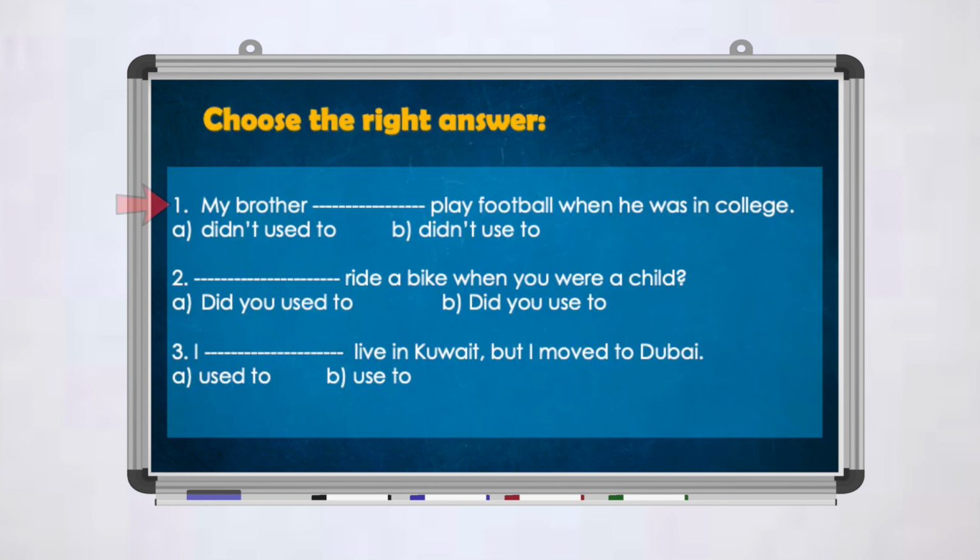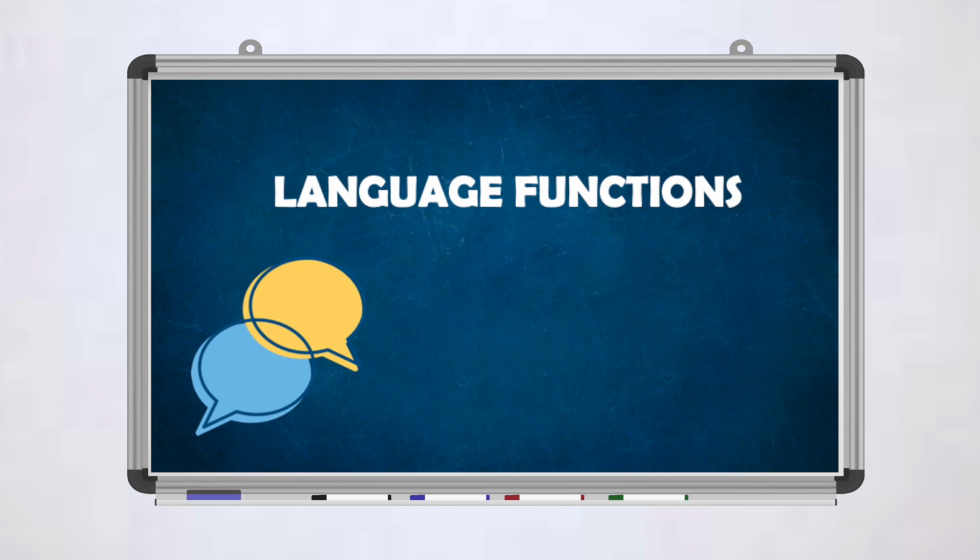Choose the right answer. One, my brother blank play football when he was in college. Is it "didn't use to" or "didn't used to"? Two, blank ride a bike when you were a child. Did you use to or did you used to? Which one is correct? Three, I blank live in Kuwait but I moved to Dubai. Which answer is correct? Used to or use to? Take a moment. Let's check your answers. B, B, and A. Did you get it right? Well done.